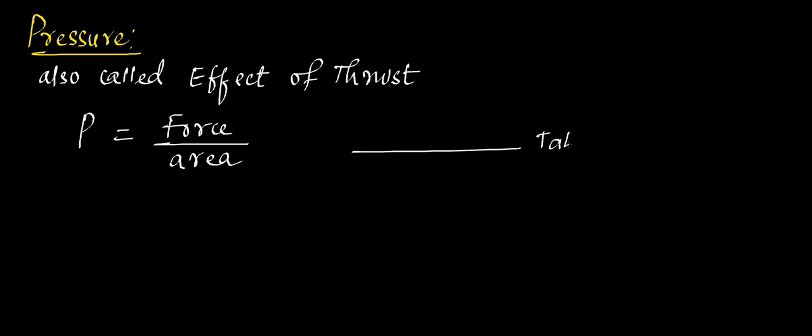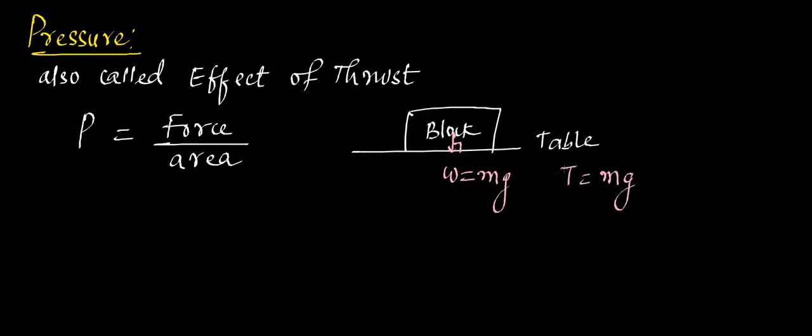This is a table and a block is kept on the table whose mass is m. Now the block is exerting a perpendicular force on the table. What was that? m into g, and this is nothing but our thrust. So thrust is m into g, because for solid objects at rest, thrust is nothing but the weight of the body. Now this weight is acting on what? Is it acting on the entire table or over this surface? Over the surface, ma'am.